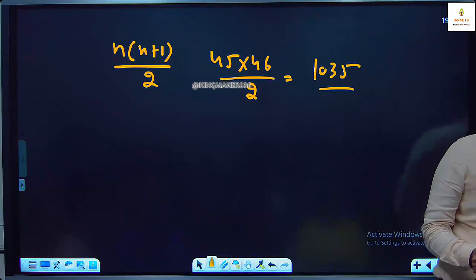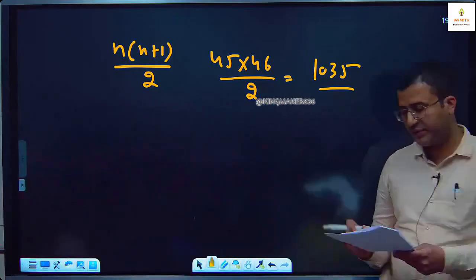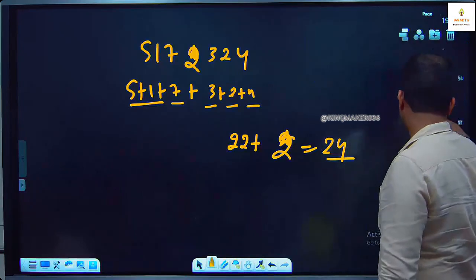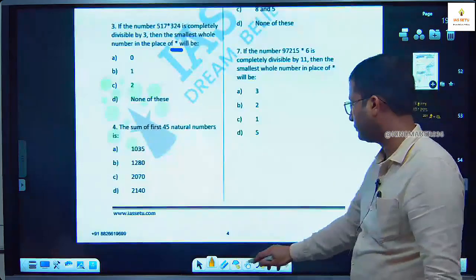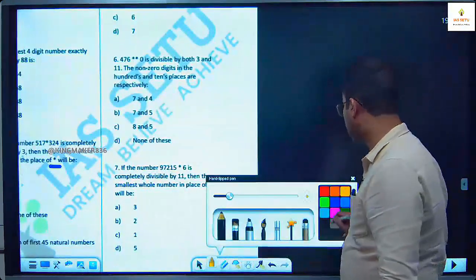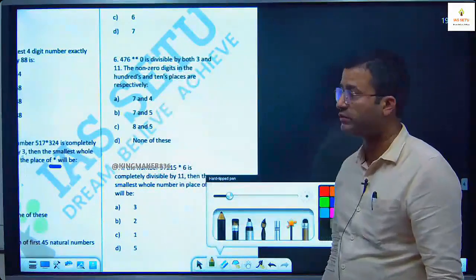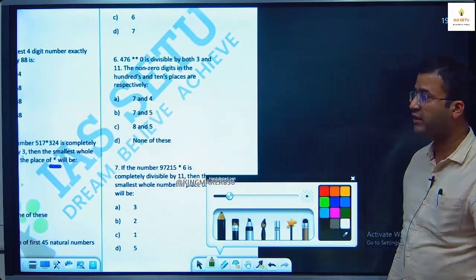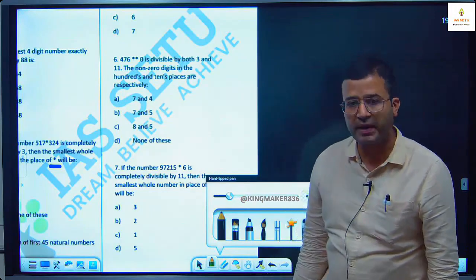Now here I take question number 6. Then any other doubt you can ask me. Let me take question number 6. Question number 6 here is, 476 star star 0, means 2 digits will come in place of the stars, divisible by both 3 and 11. The non-zero digits in the tens and hundreds places are respectively.